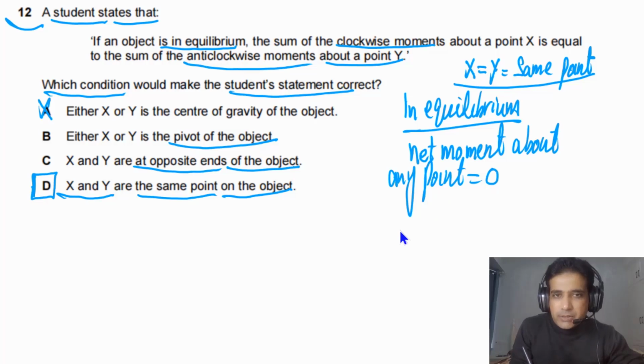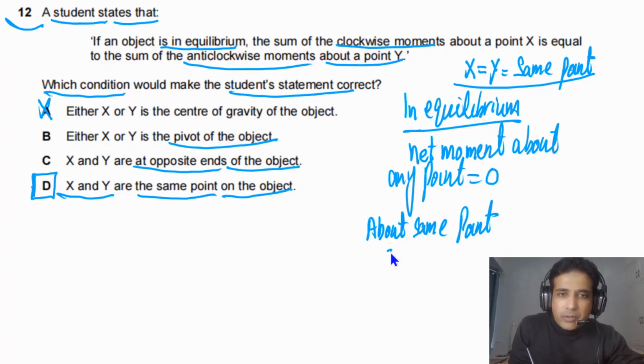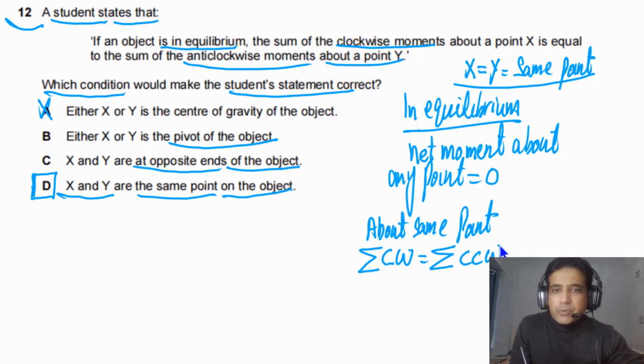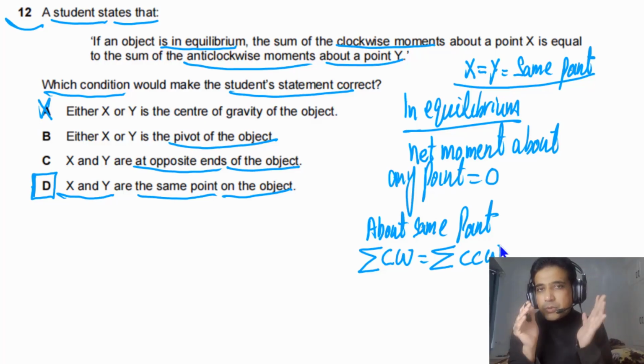Or simply we can say about the same point on the object, the sum of clockwise moments has to be equal to the sum of counterclockwise, or anti-clockwise, moments about the same point. So this is the point you need to understand.